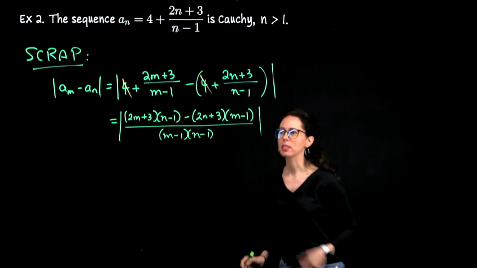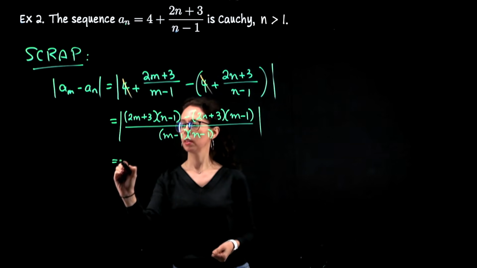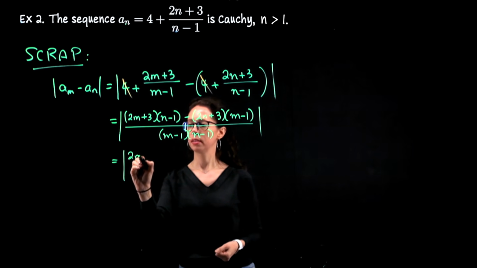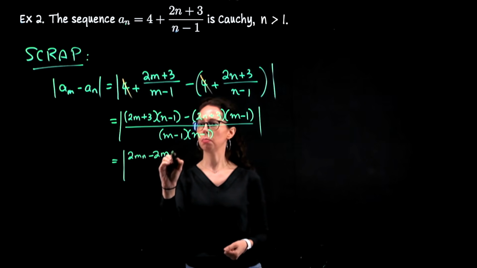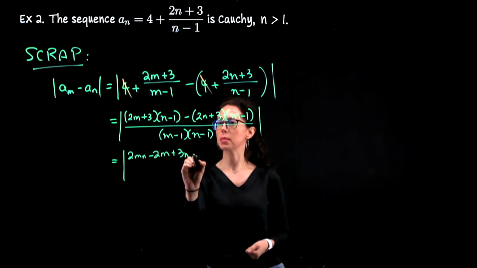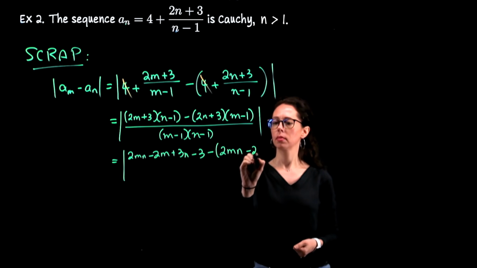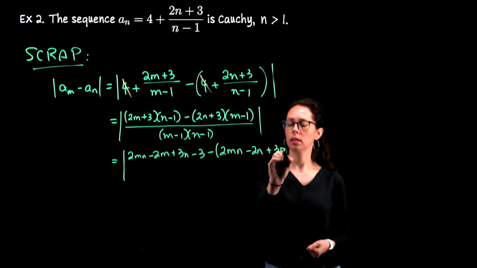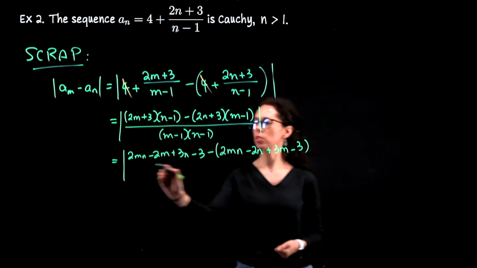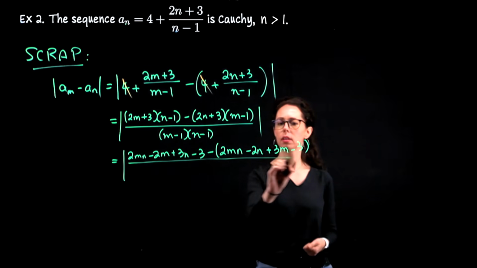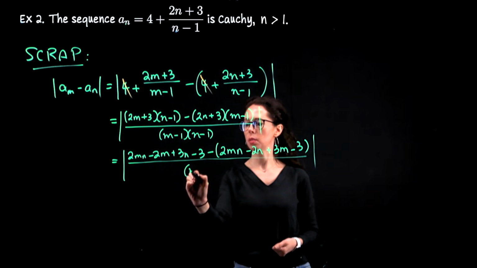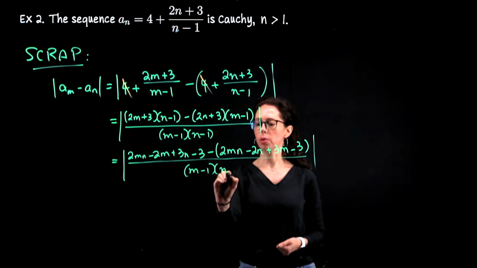So let's just go ahead and do this. All right, multiply everything out. We have 2mn minus 2m plus 3n. Just watch your m's and n's. Again, the point of this exercise is really more algebra. And then let me leave it as this product.